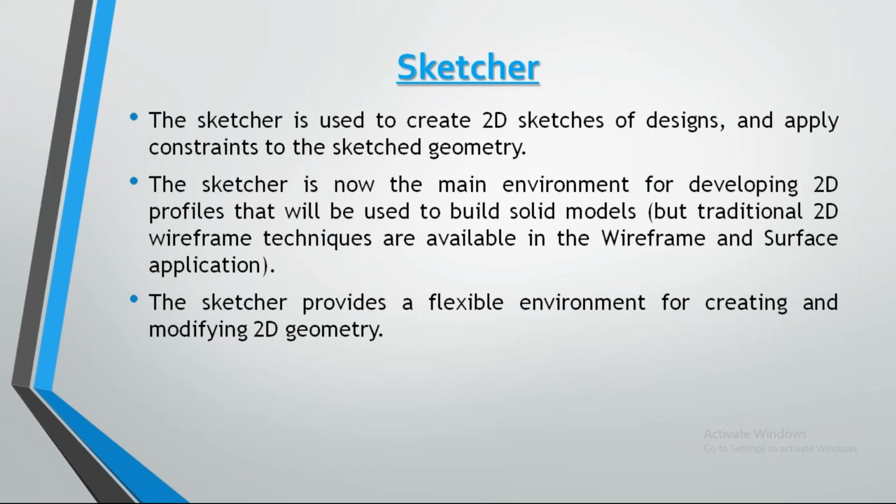So after drawing a sketch, we will apply constraints. In this software we have 2 types of constraints: one is geometrical constraint and another one is parametric constraint. Parametric constraint is, for a line, we give the length; for a circle we give either radius or diameter.